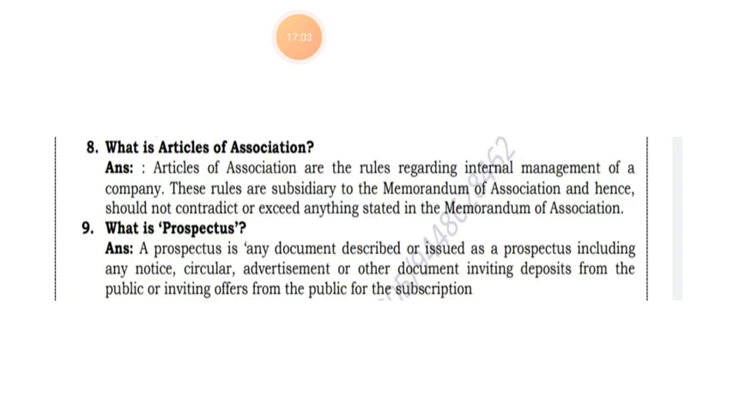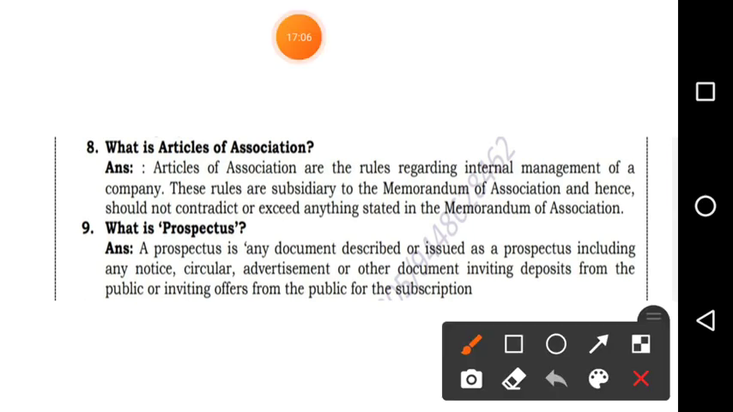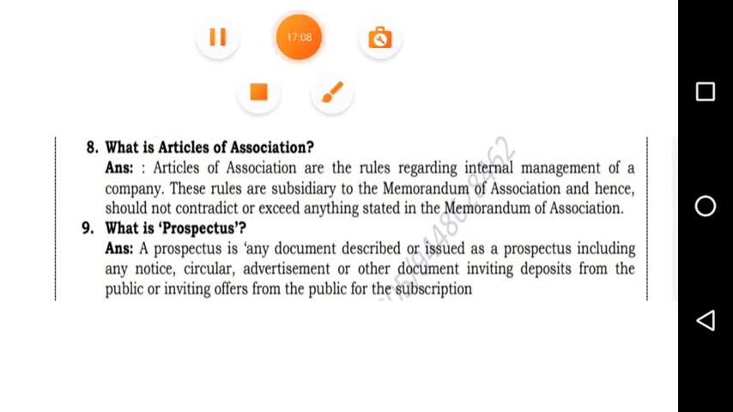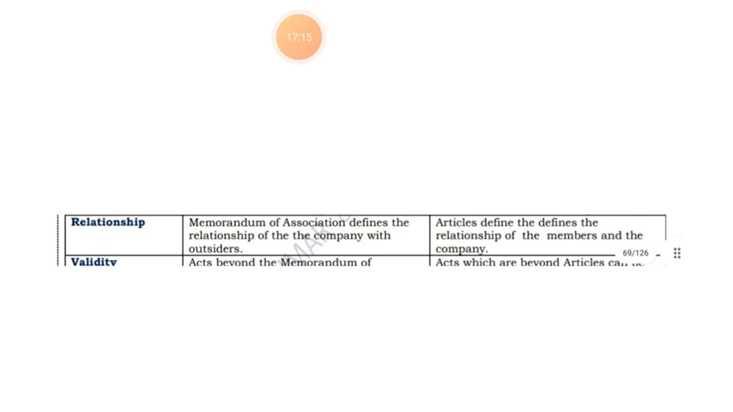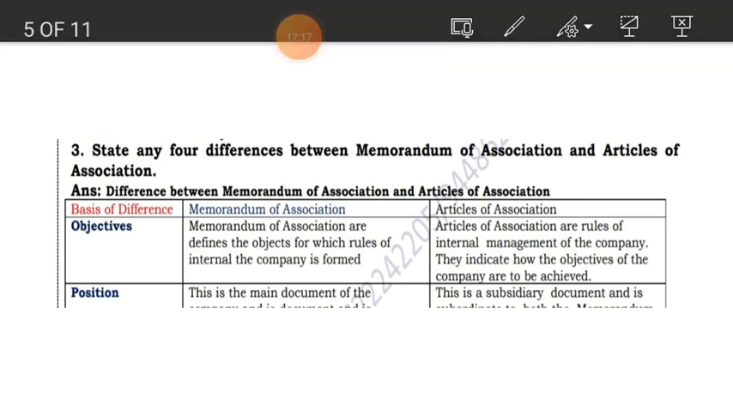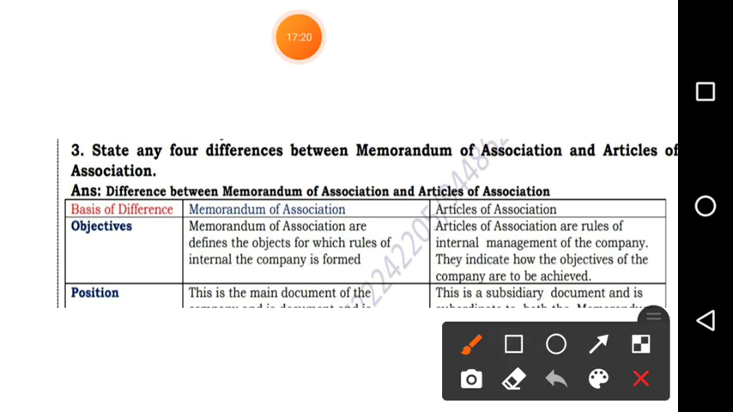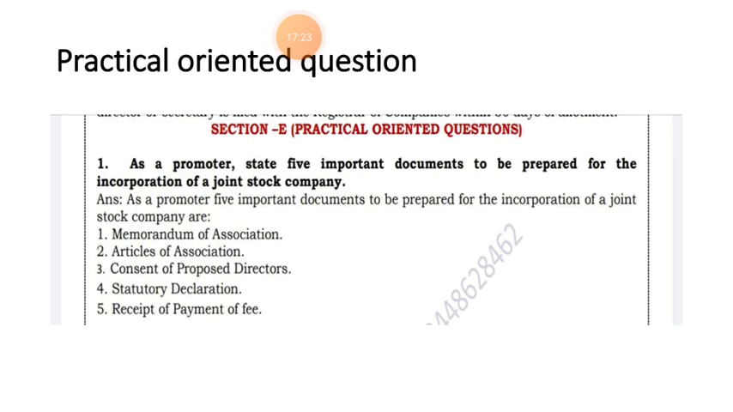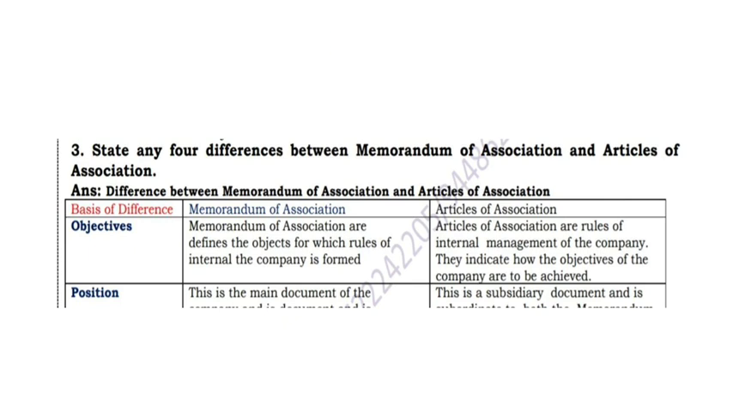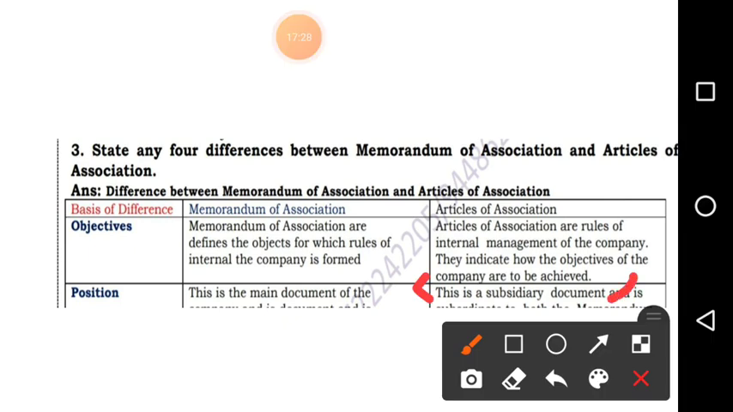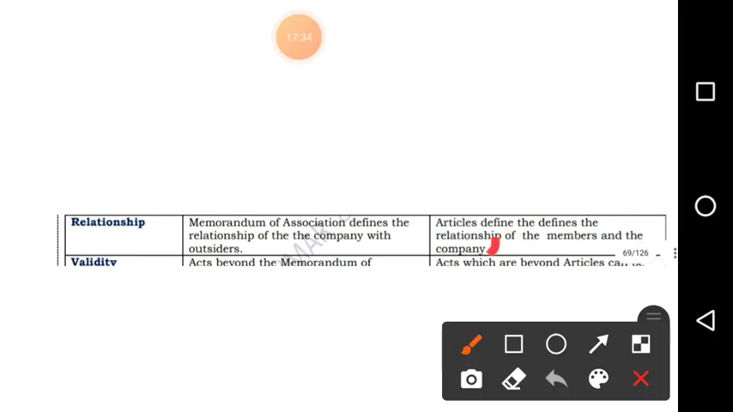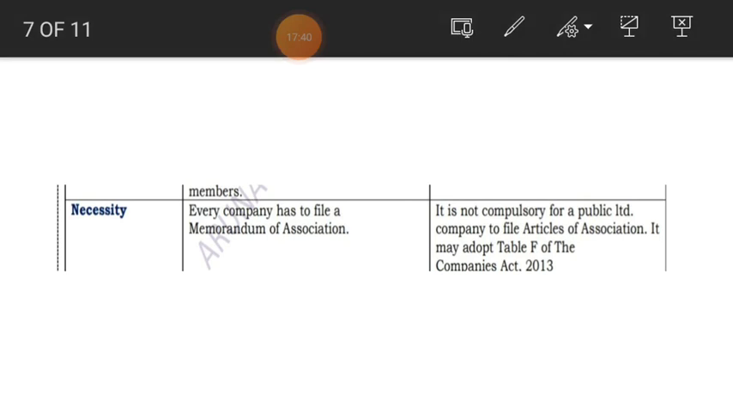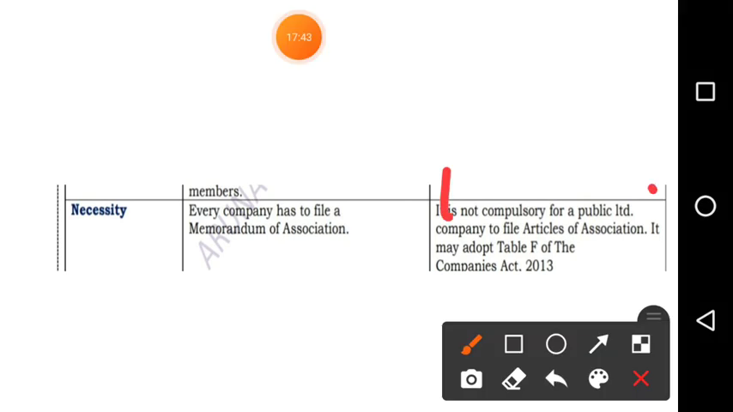Then what is article of association? If the question comes, what is article of association, for this answer you write this. Easy, I will tell you. First, you will write, this is a subsidiary document. Then you write, it defines relationship of members and company. Then you write, it is not compulsory for public limited company.